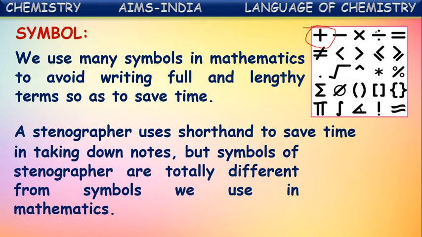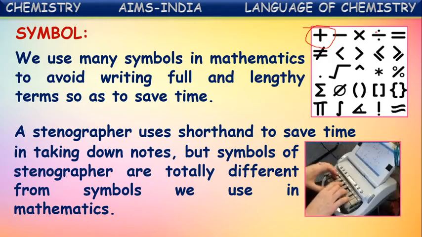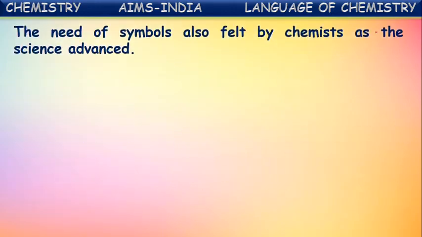Similarly, a stenographer uses shorthand to save time in taking down notes. But the symbols of a stenographer are totally different from the symbols we use in mathematics. So in different ways we use different symbols, all to make things simple and easy. The need for symbols was also felt by chemists as science advanced. Instead of writing complete names for chemical substances, they started using symbols.